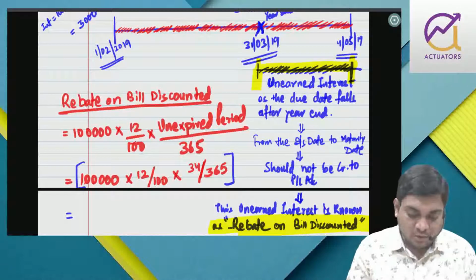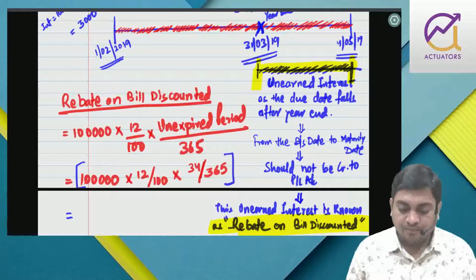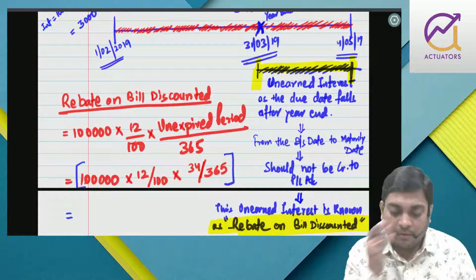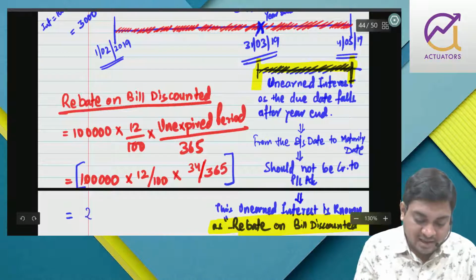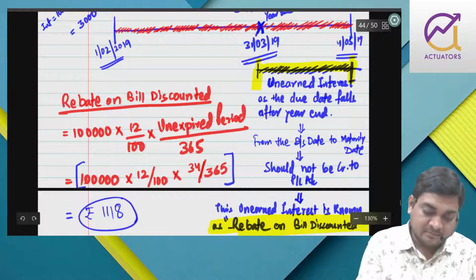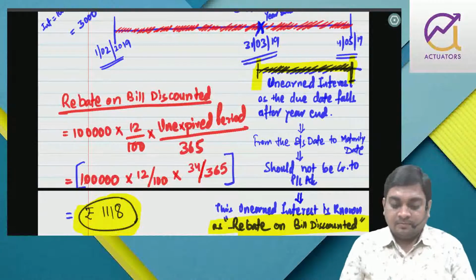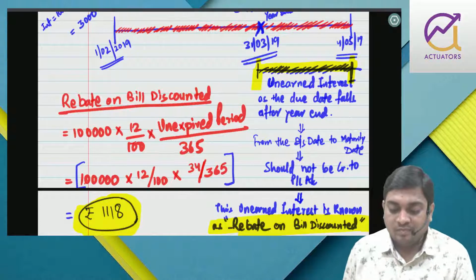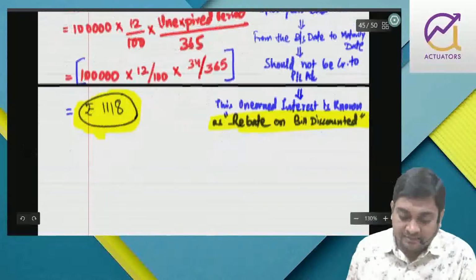1 lakh into 12 divided by 100 into 34, so after April 30 and May 4. So it is like rupees 1118. Is that fine? So I guess there is no problem in that.